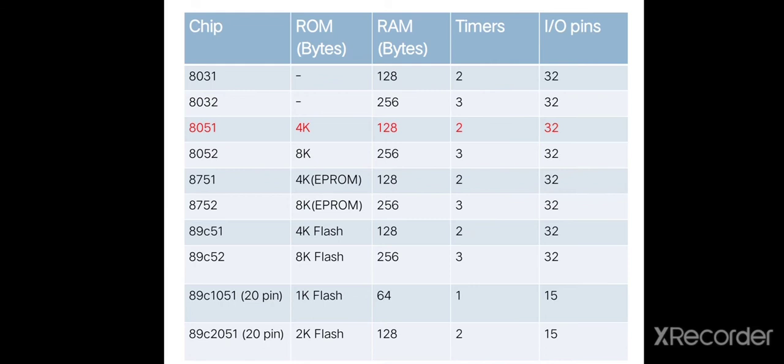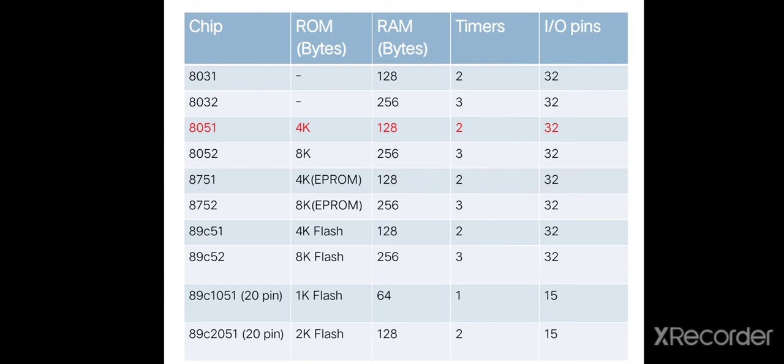Then 8752 microcontroller has 8 kilobytes of EPROM, 256 bytes of RAM, 3 timers and 32 input-output pins. Then 89C51 has 4 kilobytes of flash memory, 128 bytes of RAM, 2 timers and 32 input-output pins. Then 89C52 has 8 kilobytes flash, 256 bytes of RAM, 3 timers and 32 input-output pins.